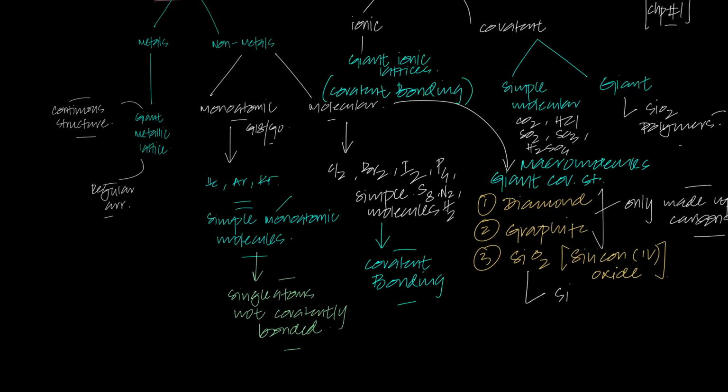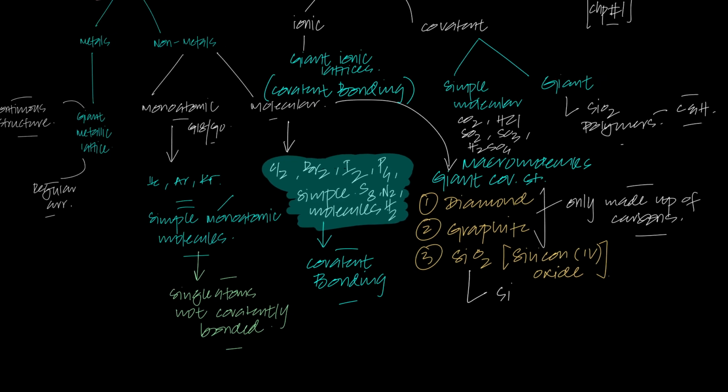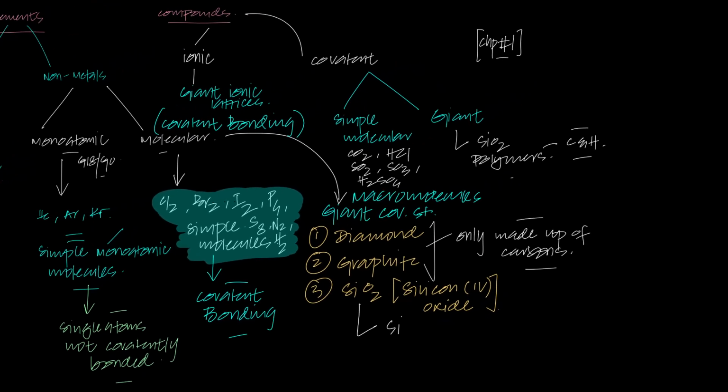Now I'm just going to highlight some areas, and you should also either put a circle or highlight them. Let's highlight this area right here, these simple molecular structures, and let's also highlight this area, simple molecular. These are simple molecular compounds, and these are simple molecular elements. These were coming from here, so they are simple molecular elements or simple molecular structures. They are also simple molecular structures, but they are simple molecular compounds, right? Now, why in the hell have I highlighted these two?